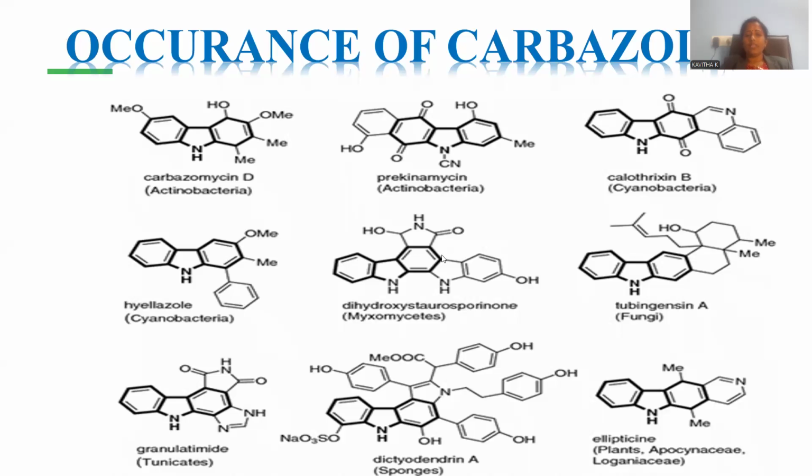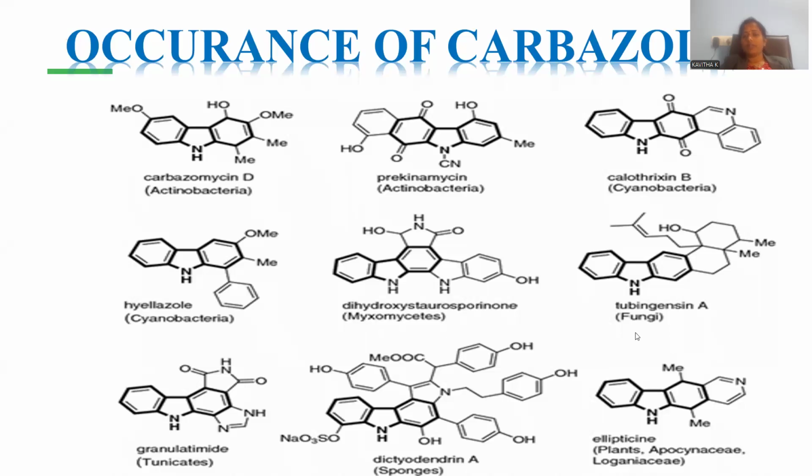And let me go with another specified skeleton you can clearly observe, which is a carbazole one. And here is the pyrrole ring system, and here is the indole ring system taken as part of this carbazole. Dihydroxystaurosporinone is the kind of compound you can clearly observe. Myxomycetes is the kind of organism from which you are able to extract this effective carbazole compound.